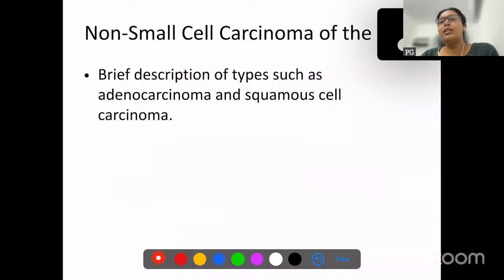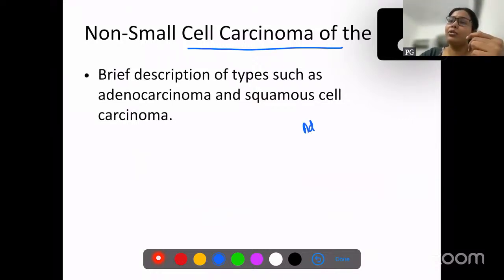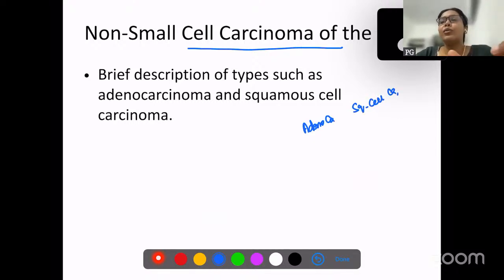Now, this is another question. We can see they have asked non-small cell carcinoma. So small cell we had already discussed. Non-small cell we had two: adenocarcinoma and squamous cell carcinoma. So we'll have to discuss the subtypes of adenocarcinoma. We've already discussed that. And then we can discuss the genetic mutations.